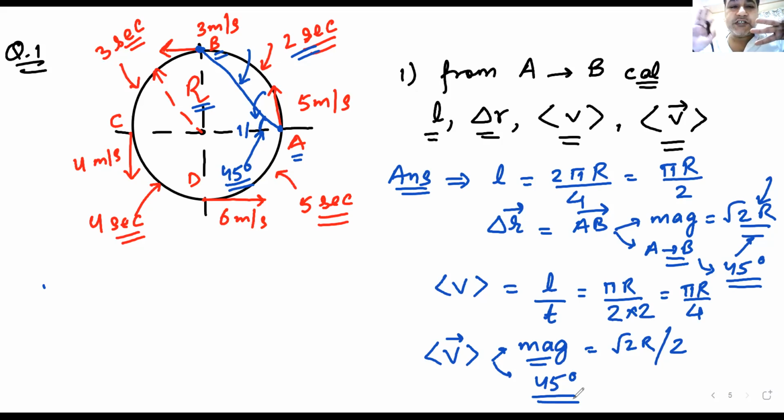Definition does not change. This question we will be doing in the 5th chapter, but we are doing it now so that we understand that nothing has changed.